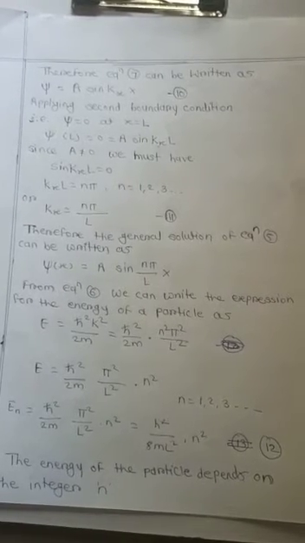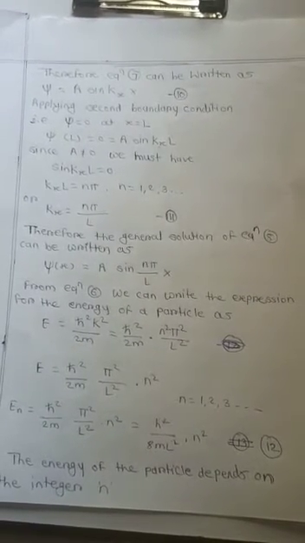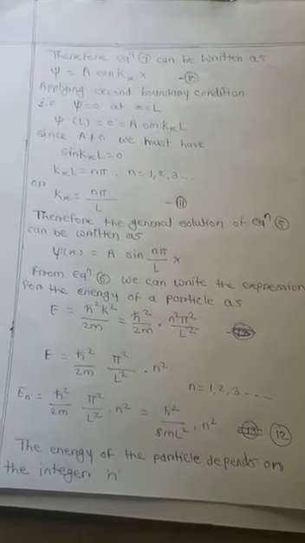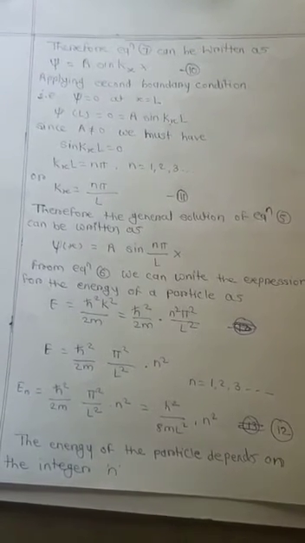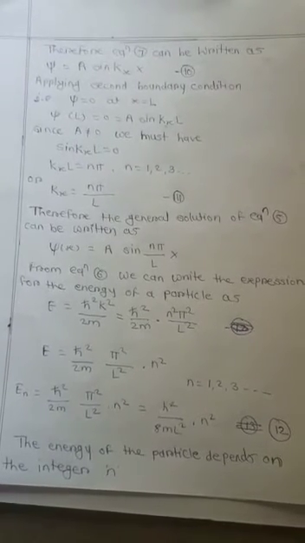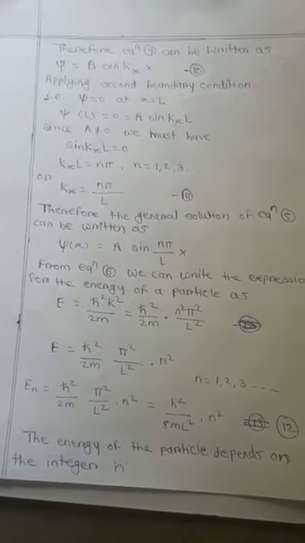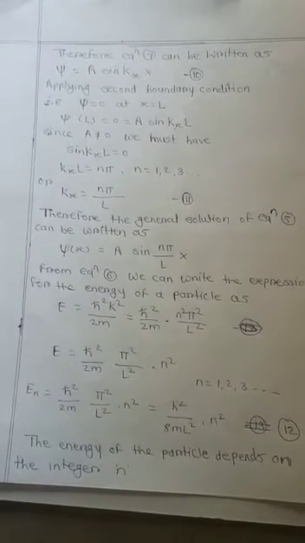From equation 6, we can write the expression for the energy of a particle as E is equal to h cross square k square upon 2m is equal to h cross square upon 2m into n square pi square upon L square. E is equal to h cross square upon 2m into pi square upon L square into n square, where n is equal to 1, 2, 3. En is equal to h cross square upon 2m into pi square upon L square into n square is equal to h square upon 8mL square into n square.